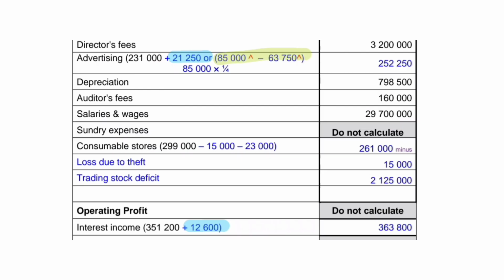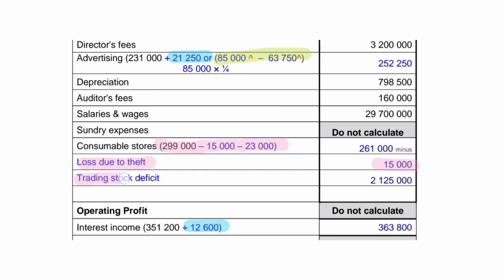If you have a look at our consumable stores, there's your 299. From that, we subtracted what was stolen because we as a business did not consume those consumables, and 23,000 rands that was left over. We are going to consume this in the next financial year. So we need to remove it because we did not consume it this year. And then if you look here, you have your loss due to theft, 15,000 rand. There's no way we are ever going to recover this, so we need to expense it.